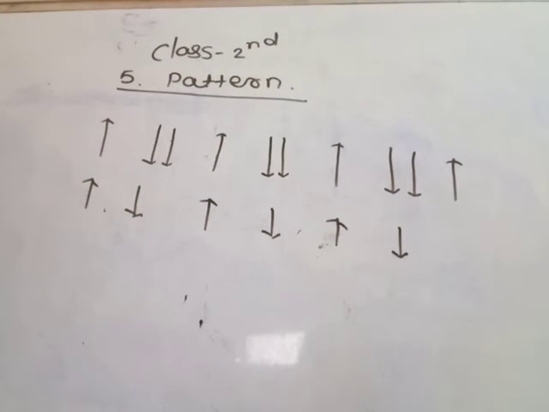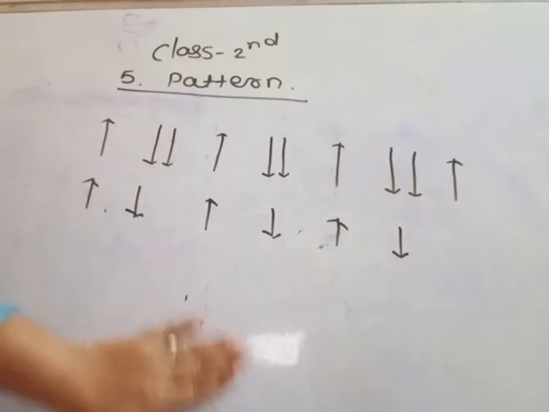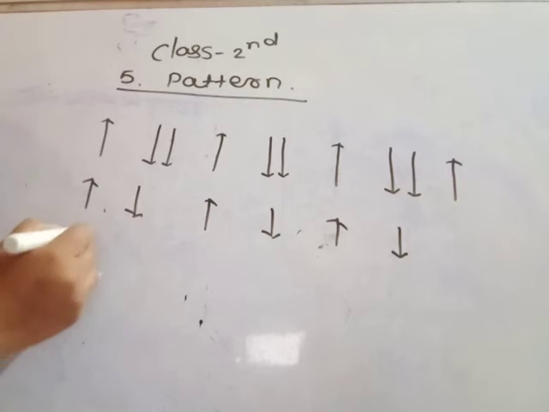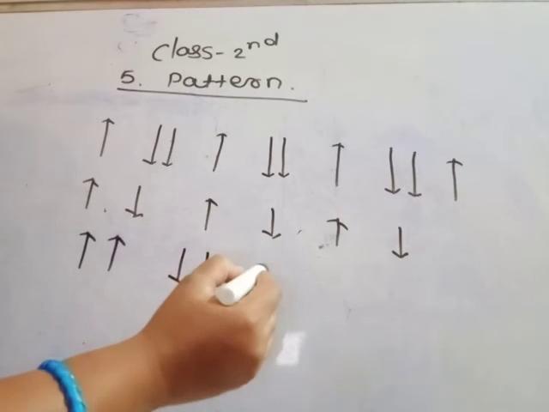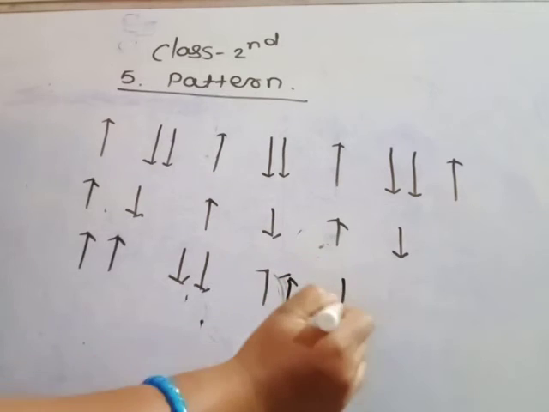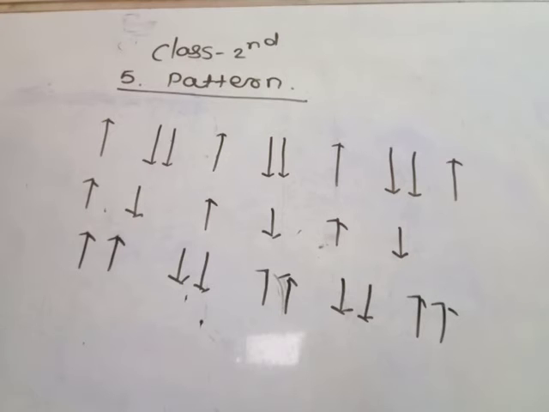See here, only one arrow here: up, down, up, down, up, down. Like this same pattern, here the pattern is the same. You draw any one pattern. Suppose in this pattern here 2 up, 2 arrows down, 2 arrows up, again 2 arrows down, 2 arrows up, in this type of same pattern.